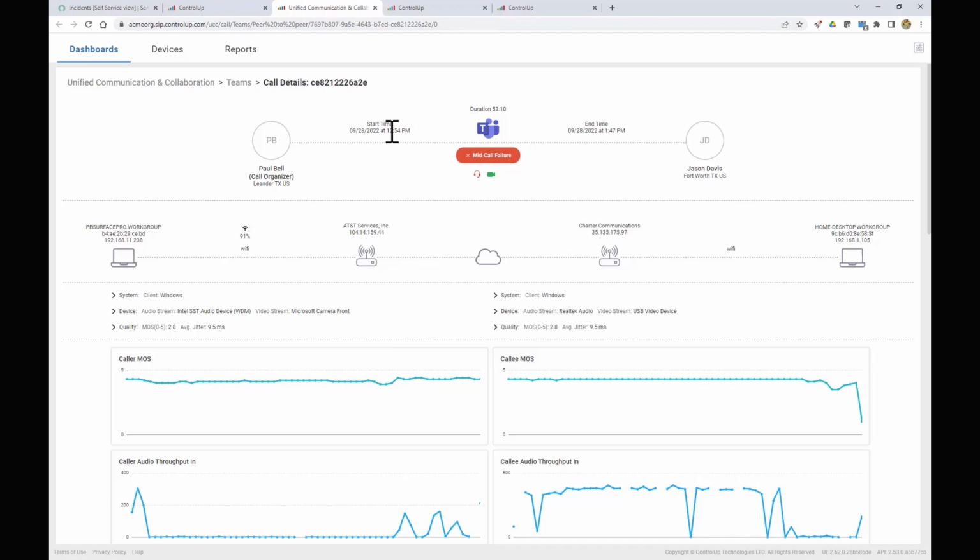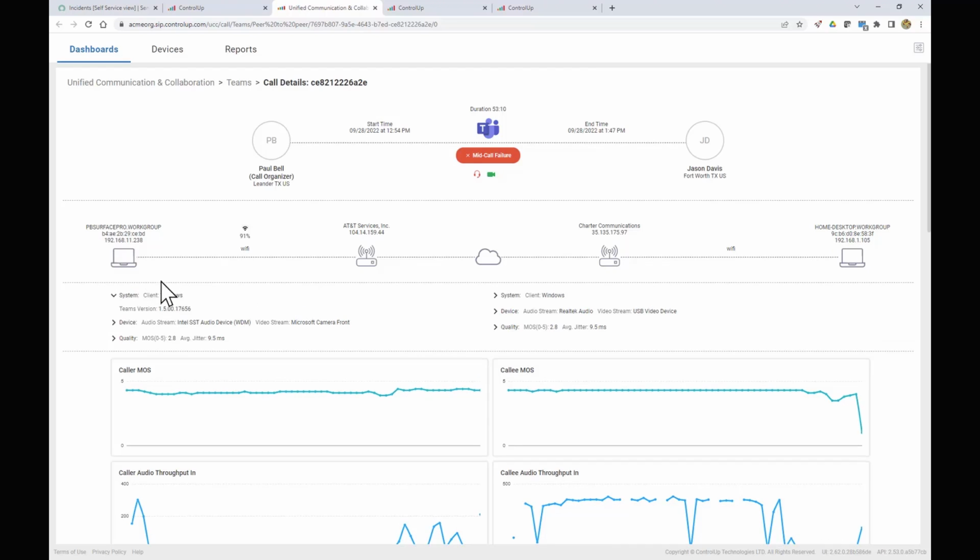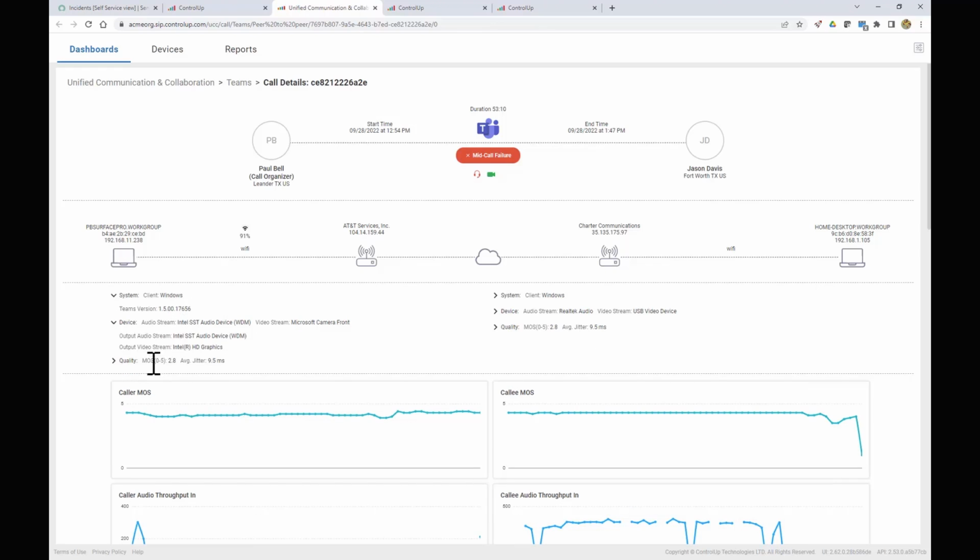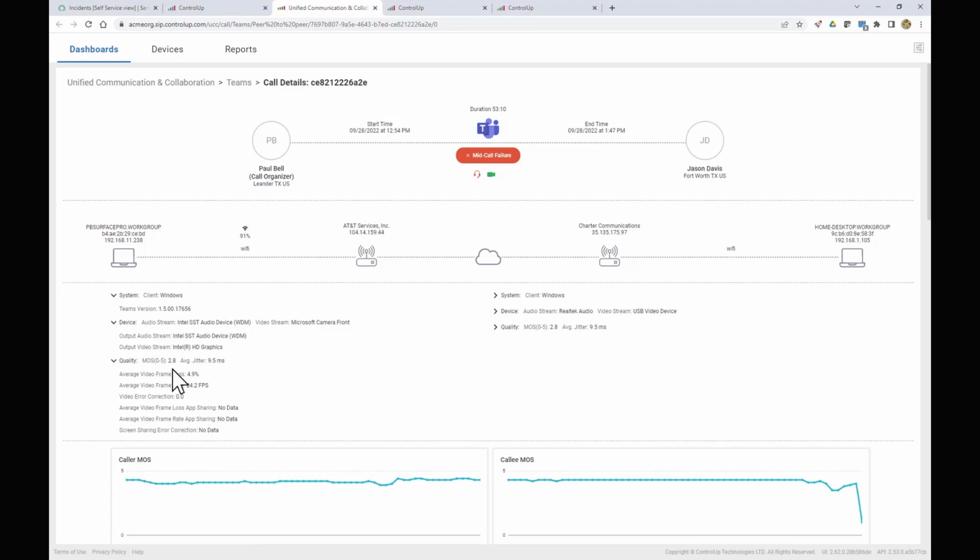And the start time was 12:54 p.m. Knowing this time will come in handy in just a second here. We can see the devices that they came from. Looks like Paul has a Windows device. We can see their audio devices that they have, and then their overall score on that.